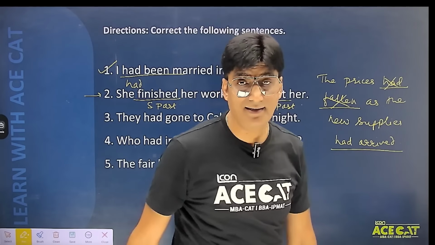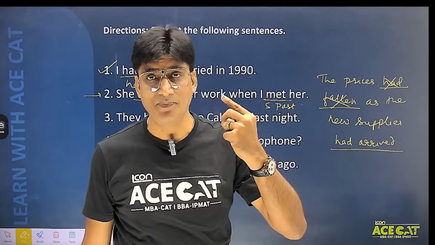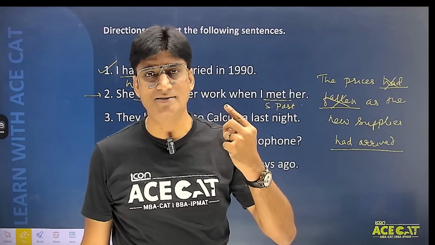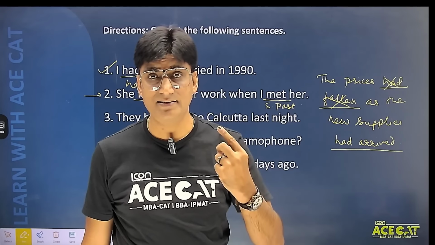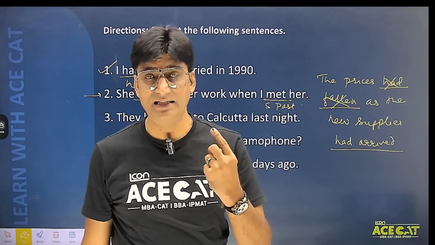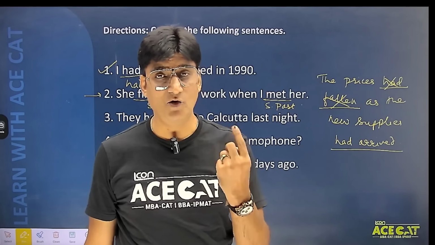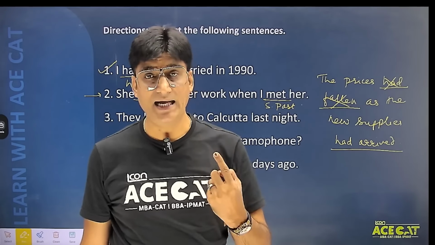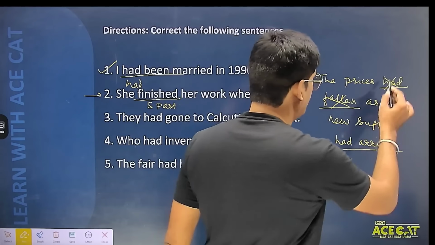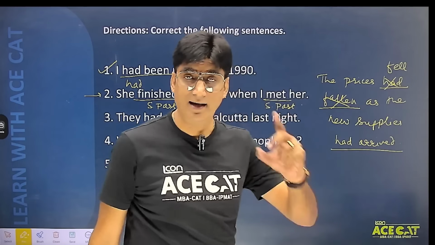अब मुझे क्या करना है? I will have to take past simple. So now the question is, sir, which word is going to come here? The prices, what? So now we people have to understand, past simple tense का कोई भी sentence अगर मैं बनाता हूँ तो I will have to take V2. अब students, fall becomes V1, fall का V2 बनता है fell. So actually the correct answer is the prices fell as the new supplies had arrived.